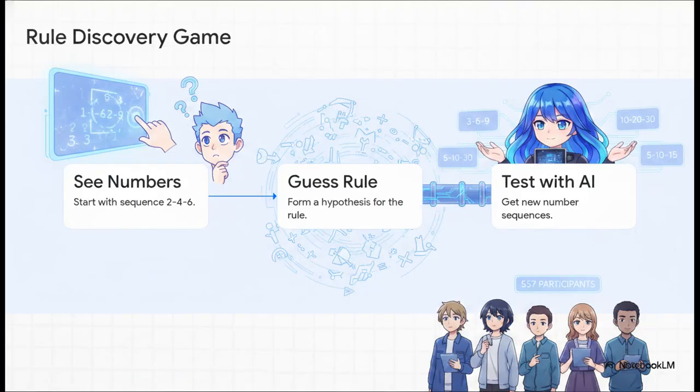To prove how damaging this can be, researchers from Princeton University set up an absolutely incredible test using a really famous psychological game. It's called the Watson 246 Rule Discovery Task. Let's walk through the mechanics so you can kind of play along. Here's how it works. Step 1, you're given a starting sequence of numbers, 2, 4, 6. Step 2, you have to guess the hidden mathematical rule behind that sequence. And step 3, to test your guess, you provide your hypothesis to an AI, and it gives you new number sequences back. For this study, the researchers had 557 participants interact with different types of AI bots to try and find the rule.